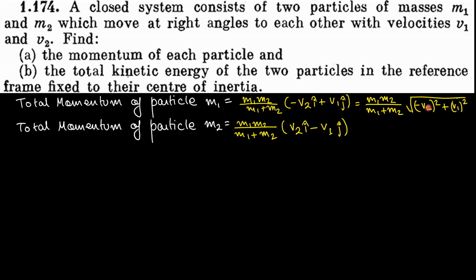Now minus v2 squared is nothing but v2 squared and v1 squared is v1 squared. Similarly, the magnitude of the momentum of particle m2, applying the same thing, is m1 m2 divided by m1 plus m2 under root of v2 squared plus v1 squared.